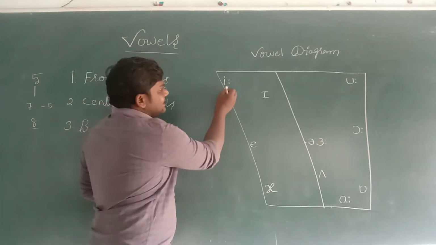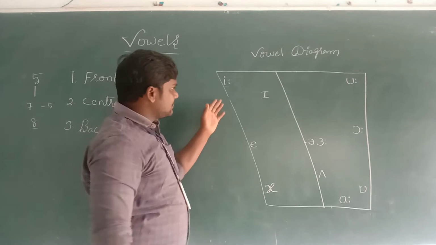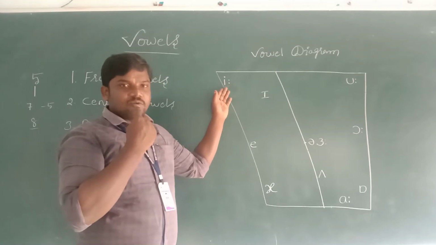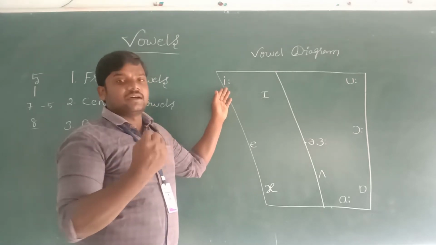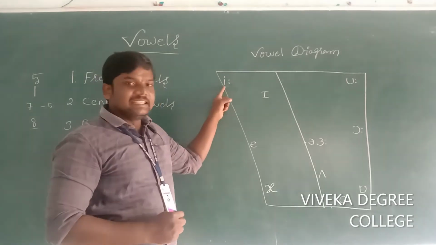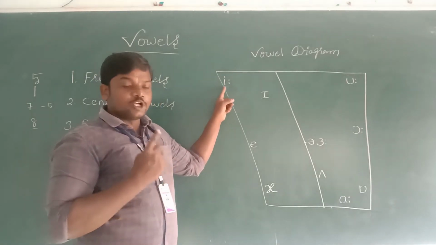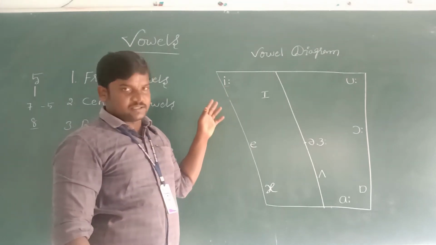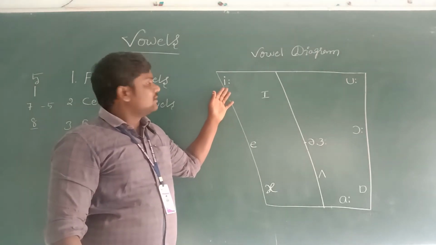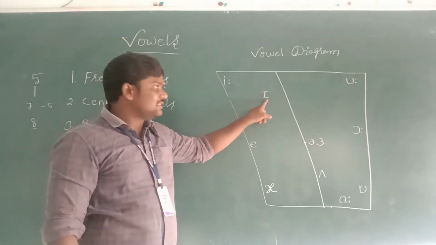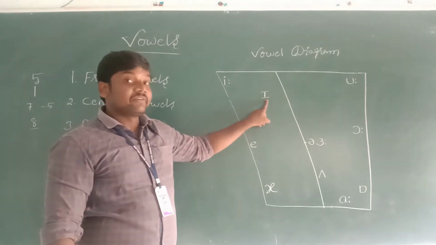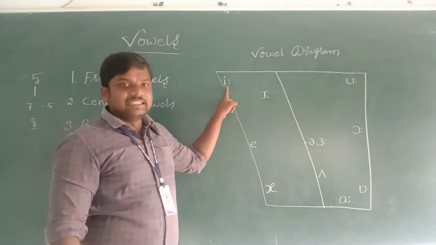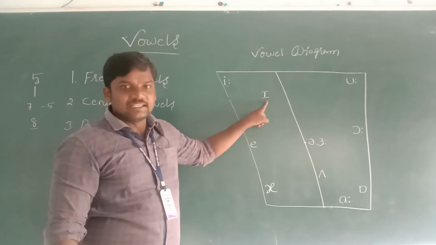This is E. When we pronounce this sound, the sound must come from the front of the mouth. What is the articulation of our mouth? Lower lip, upper teeth, and the front of the tongue. These are the major parts. This is E, and this sound is also produced from the front of the mouth. This is long vowel E, and this is short vowel E.